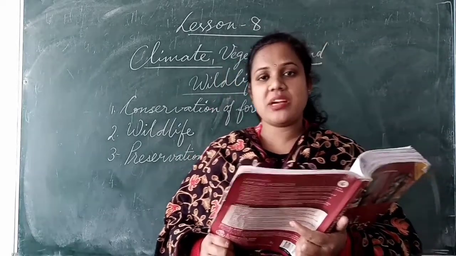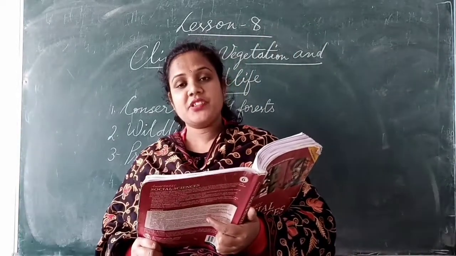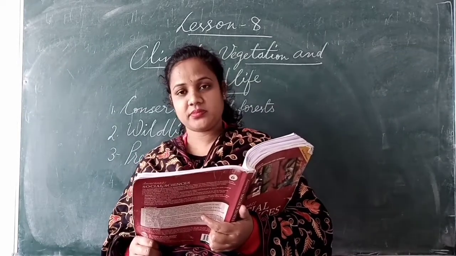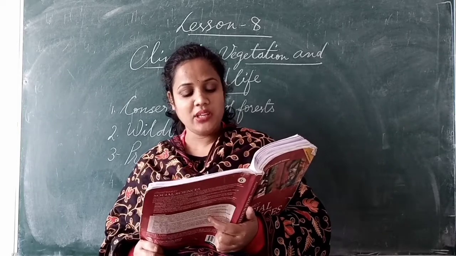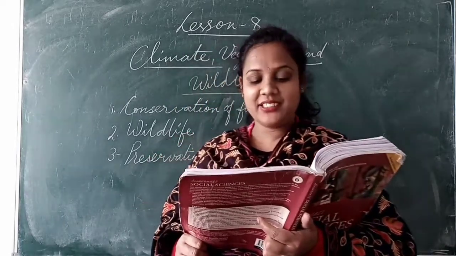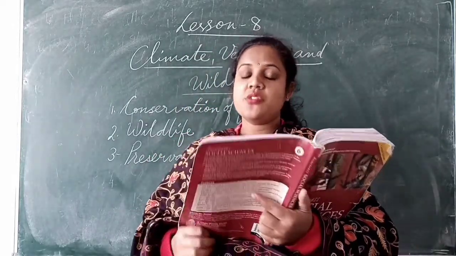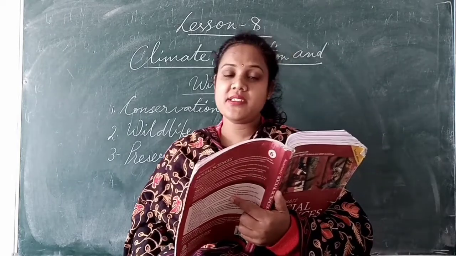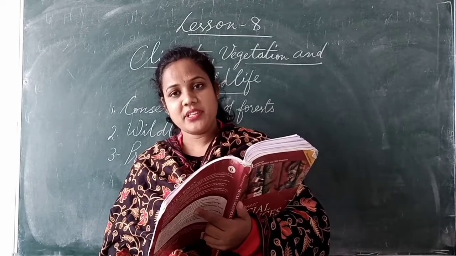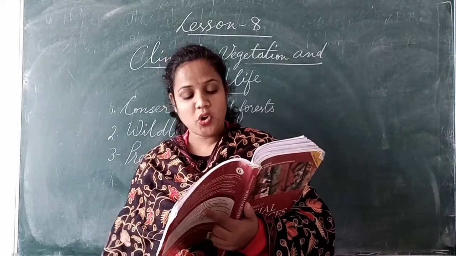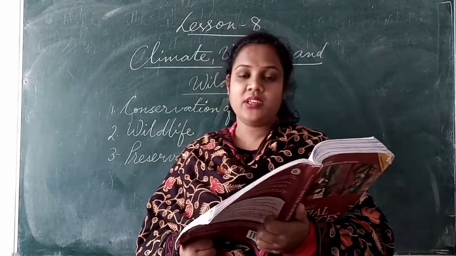If we go to Gujarat, Gir forest, it is famous for lions. The Indian tiger is mainly found in Bengal, hills of Uttarakhand, Rajasthan and Madhya Pradesh. We can see Indian tigers in Uttarakhand, Madhya Pradesh, Bengal, Rajasthan.